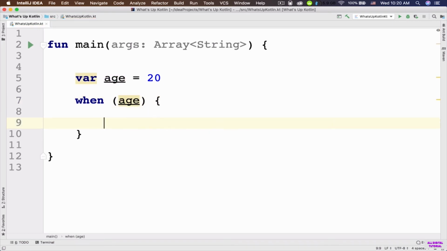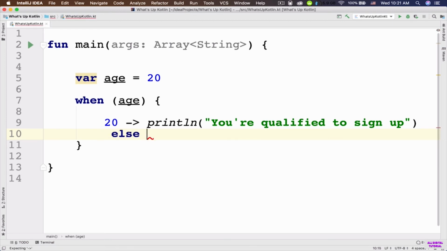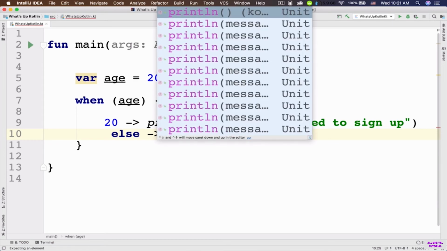Okay, open and close this when expression by using these curly braces. As you can see, we have a new scope. Inside the curly braces, I'm going to say if the age is 20, then go ahead and execute this code. Println, you are qualified to sign up. So let's also have an else statement here for other cases, for the cases that the age is not actually 20. In those cases, I'm going to say else, println, you are not qualified to sign up.